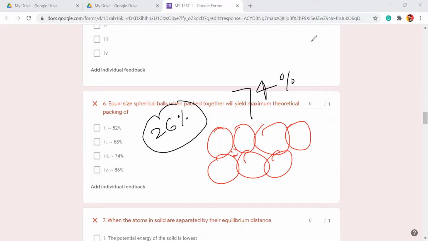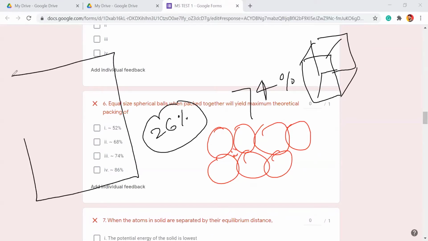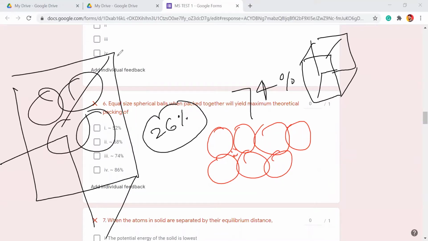Unit cell doesn't matter. Either you are filling this much space or this much space, that doesn't matter. If you are increasing mass, you are increasing volume also. Take any sphere, any shape, doesn't matter. The space in between, you have to leave a maximum of 26%; you cannot minimize this 26%. The minimum 26% you have to give. So the maximum packing you can reach with equal size is 74% only.